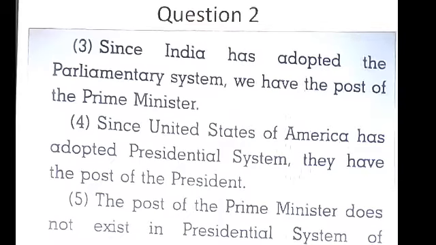Here you will easily get the idea, in our country the prime minister is head and in USA the president is the real head.